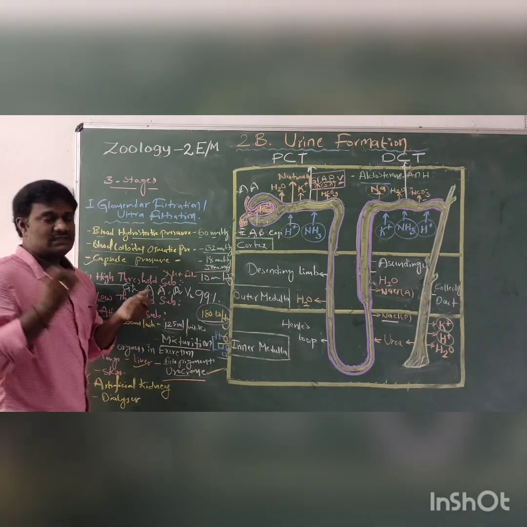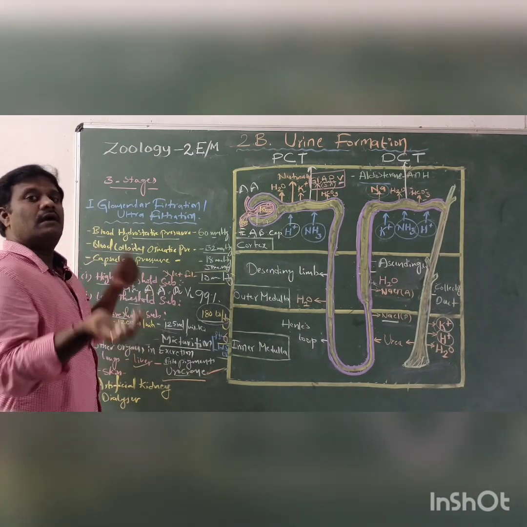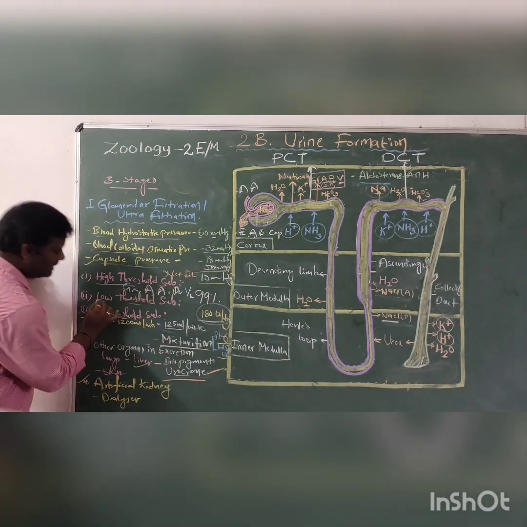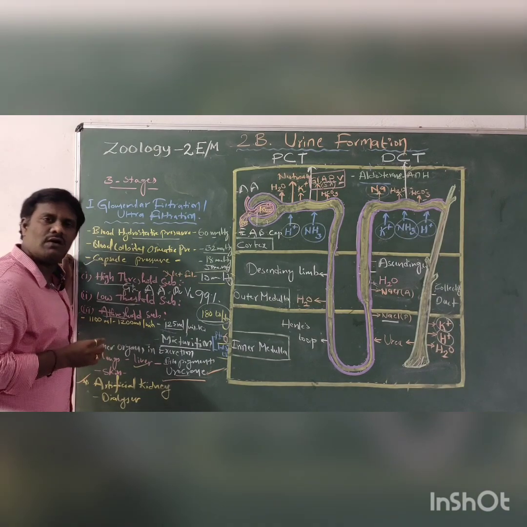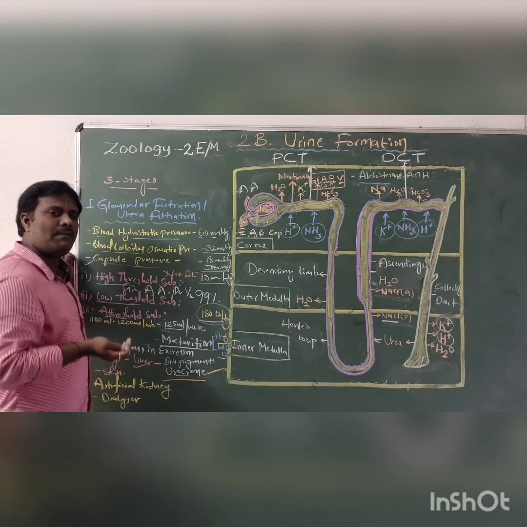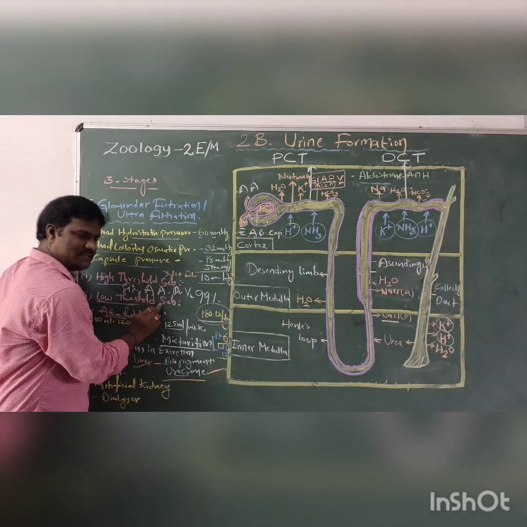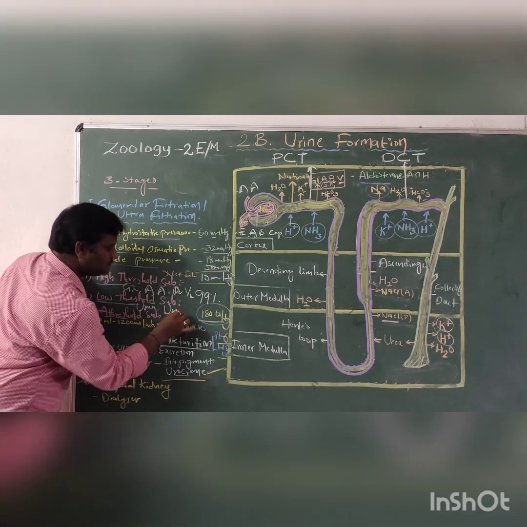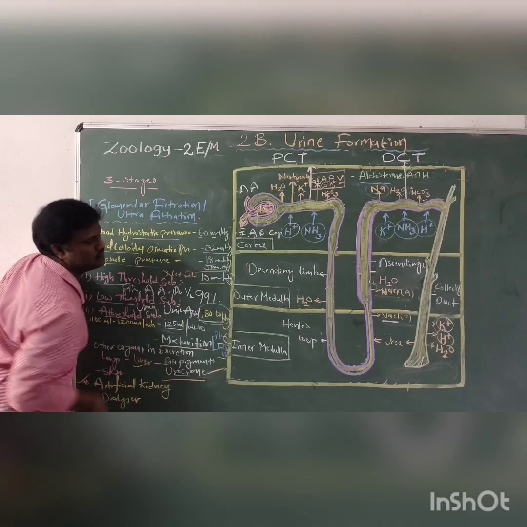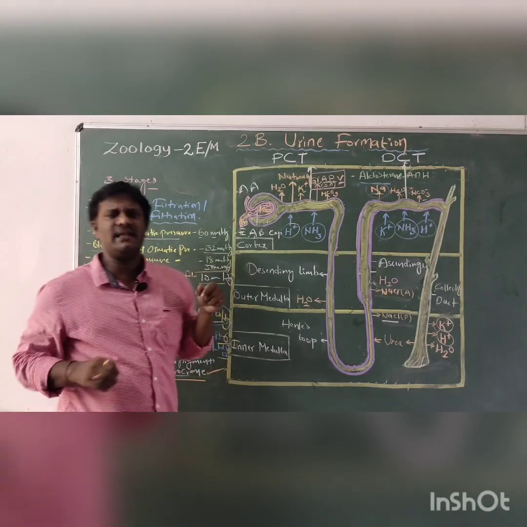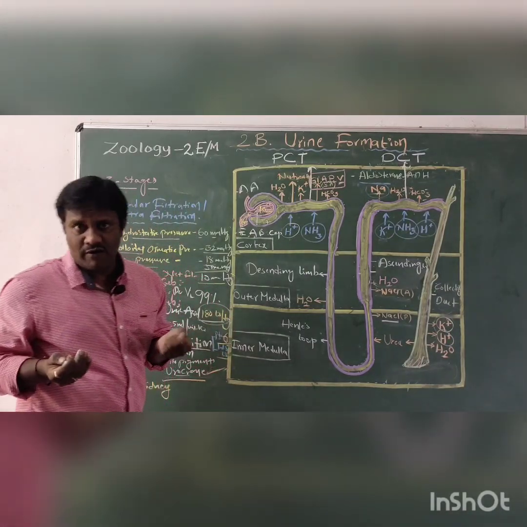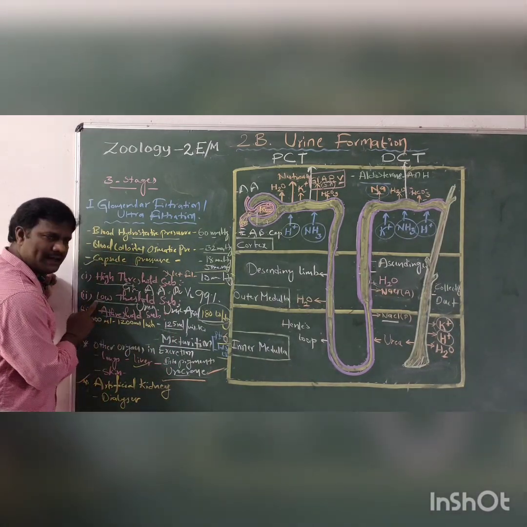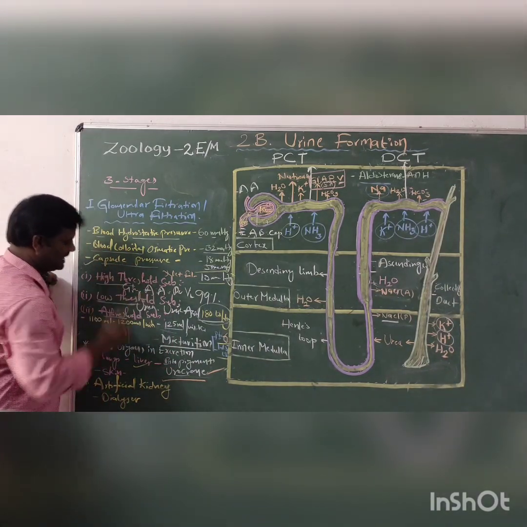Which substances are reabsorbed only at a low level in our body? Those are called low threshold substances. Examples of low threshold substances are urea and uric acid. These are excretory products, so our body does not need much of them. Only a small amount is needed, which is why they are called low threshold substances.